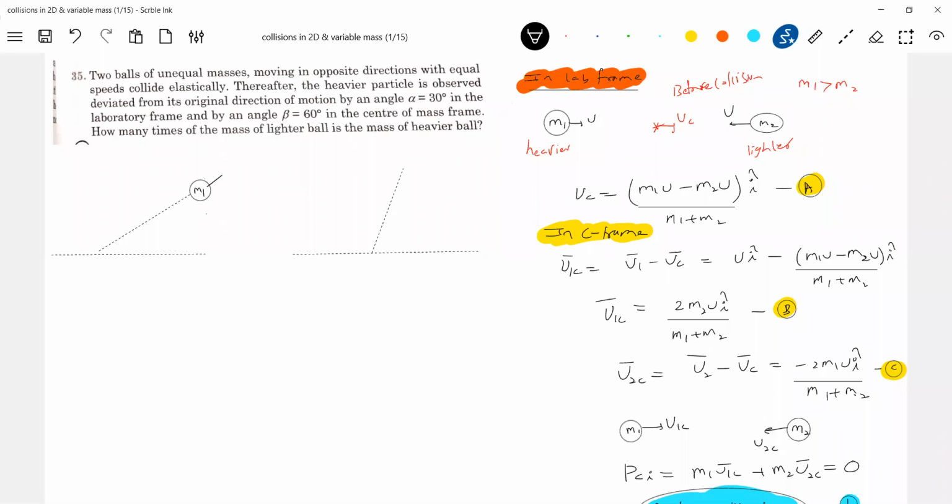In the ground frame after collision, it will have speed V1. In the laboratory frame after collision, it will have V1C. So this is beta and this is alpha. Originally it was moving along the axis. This is very important, the first diagram. What do you expect for the other particle?